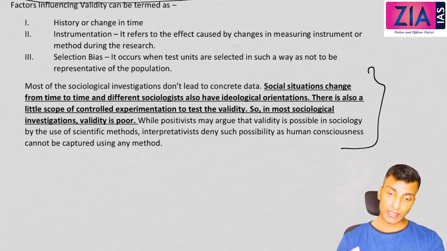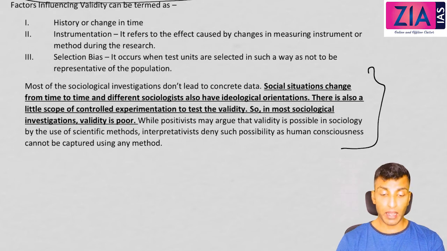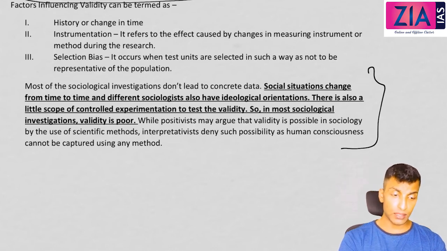So basically you can say in science, reliability and validity is a must. There is no compromise. You cannot make any compromise in sociology or in natural sciences with respect to reliability and validity. But is it real? Now you have to think with the knowledge that we have accumulated over a period of time, that we understood that sociology is not dealing with matter like natural science. Sociology is dealing with human beings, right? So do you think that reliability can be ensured in sociology or validity can be ensured in sociology? Obviously there are limitations, right?